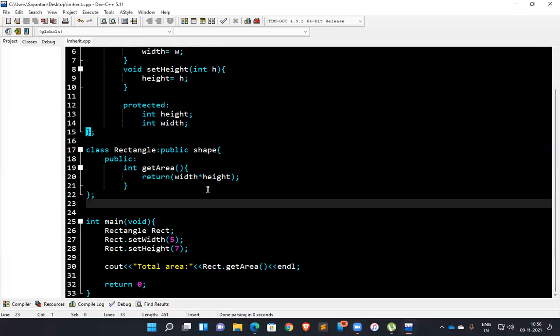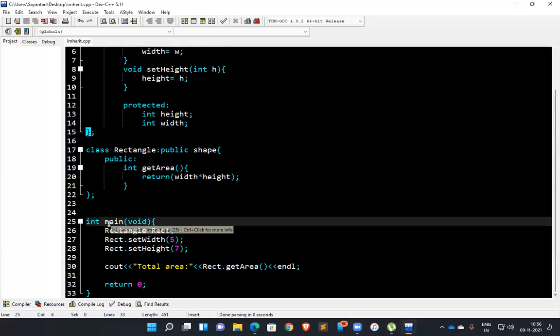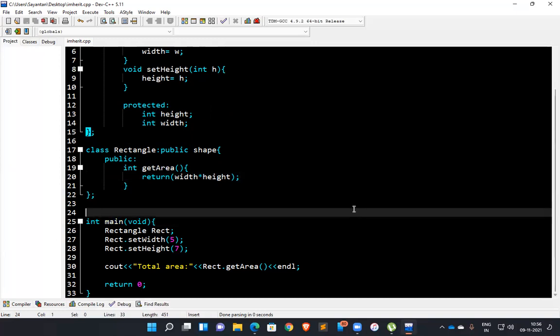Now you can see int main. This is our main function. In C, we used void main, where void means the main function will return nothing. But in C++, by default you have to use int main, because this main function should return a value.